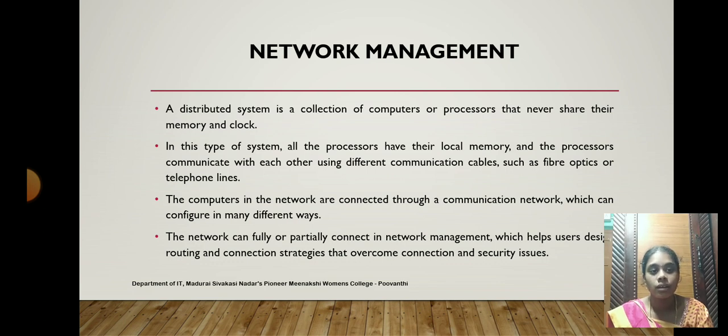These are all the basic things which come under network sharing products, and the computers in the network are connected through a communication network which can be configured in many different ways. The network can be fully or partially connected in network management, which helps users design routing and connecting strategies that overcome connection and security issues.